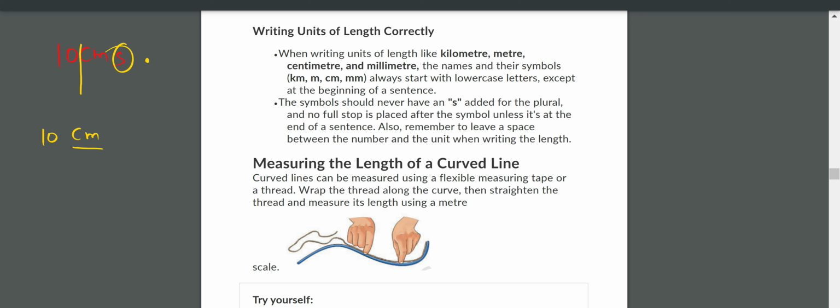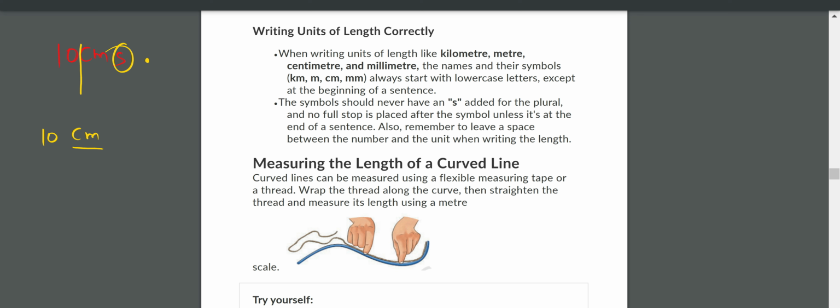Don't put any full stop, and don't write s also. To make it plural, don't put s. We can read 10 centimeters, but there is no need to write this s, and no need to keep this full stop.